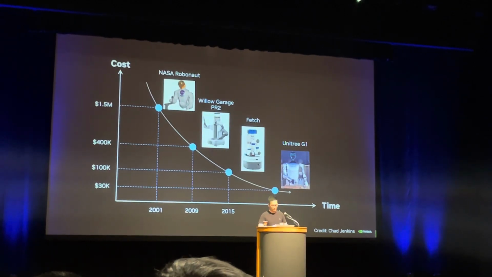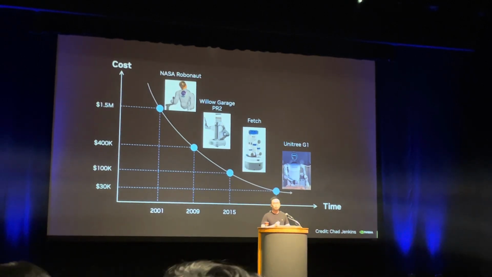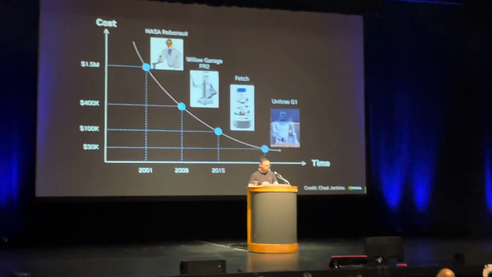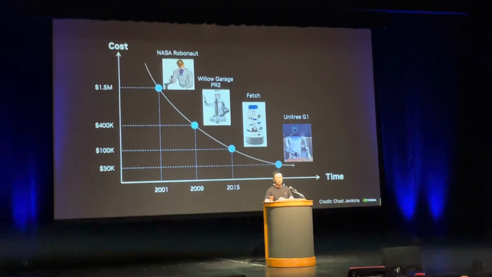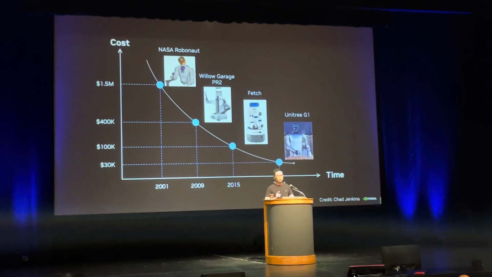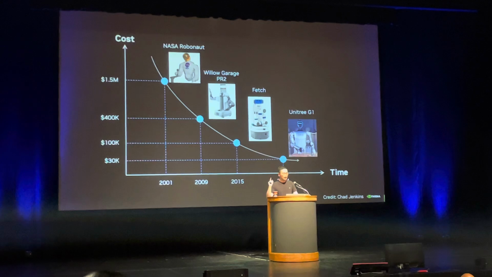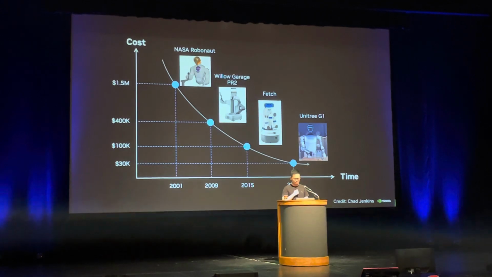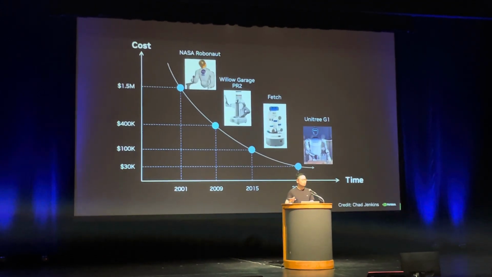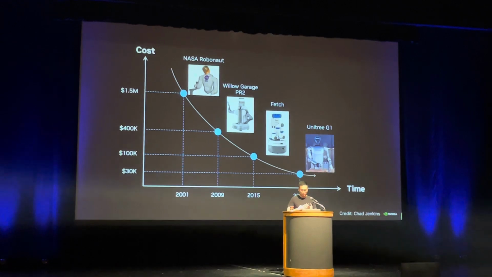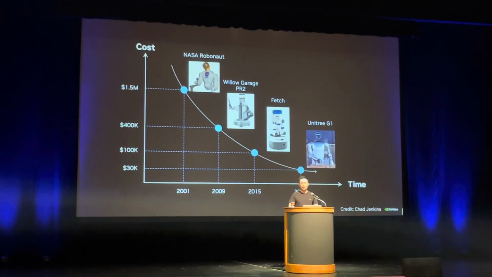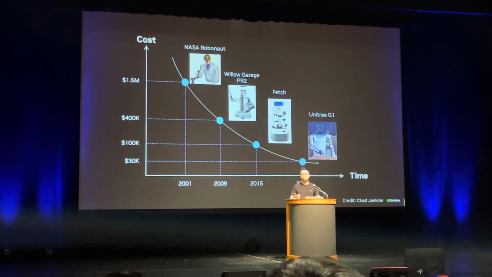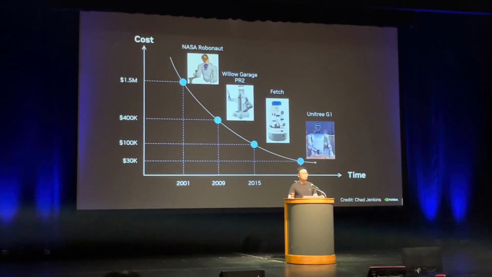And why do it now? Because we see the manufacturing cost of humanoid robots dropping exponentially over time. In 2001, the NASA humanoid cost north of $1.5 million. And just 2 weeks ago, Unitree announced their G1 robot that will only cost $30,000, roughly the price of a car. The manufacturing cost of mature products will tend to approach the cost of the raw materials, and humanoid robots only take 4% of the metal that's required to build a car. So in principle, the cost can even go down further.